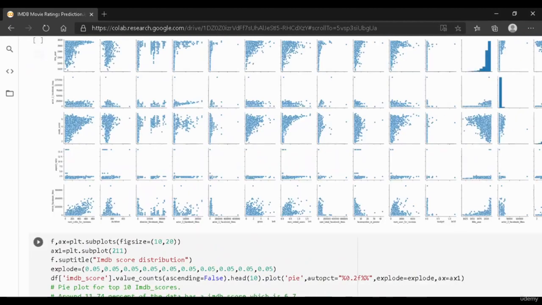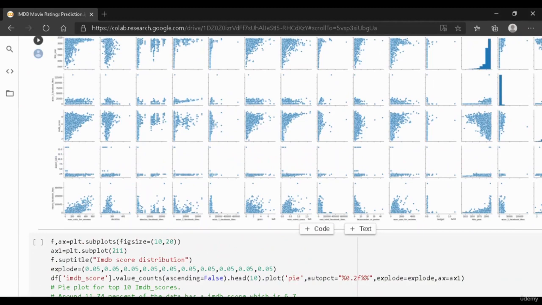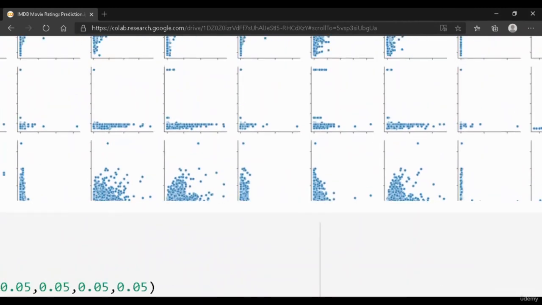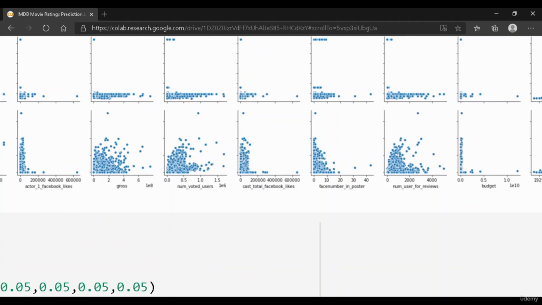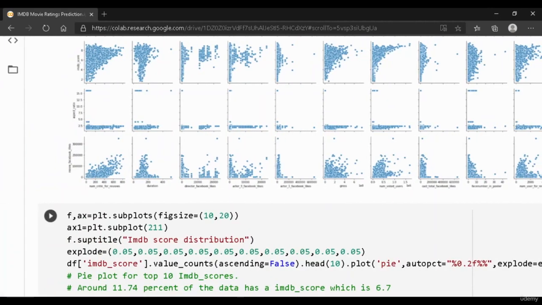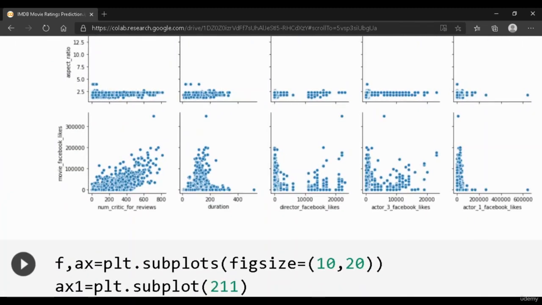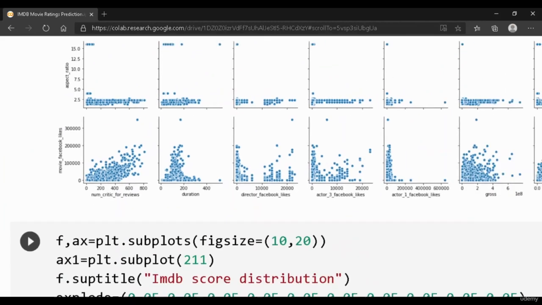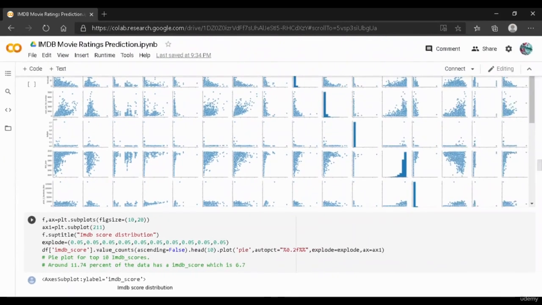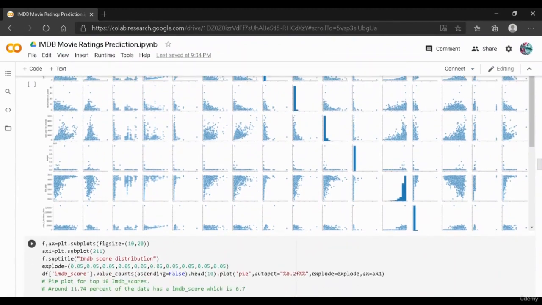And let us take another plot to get a clear picture over here. So when it comes to this plot, you can see that the x-axis over here is the number of voted users. The y-axis remains the same in this entire row, which is nothing but the movie Facebook likes. So this is how our scatter plot looks for this data frame.